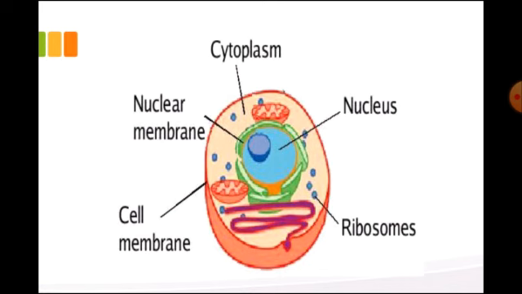The outer membrane of the nuclear envelope is usually connected with the endoplasmic reticulum, and it also bears ribosomes. So in that manner, the nuclear membrane plays an important role.